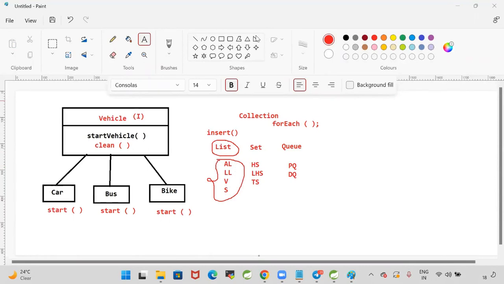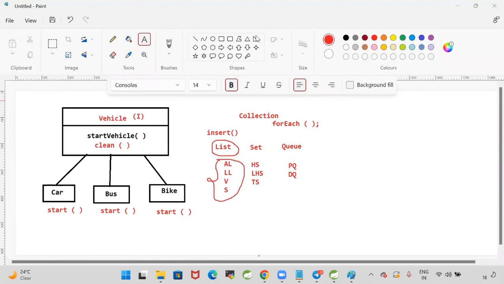But what the Java people thought was, if you want to add a new functionality, why touch the existing classes? Why modify the existing classes to provide the new functionality for the interfaces? That's where they introduced a concept called default methods and static methods.